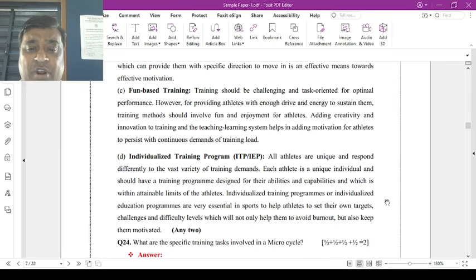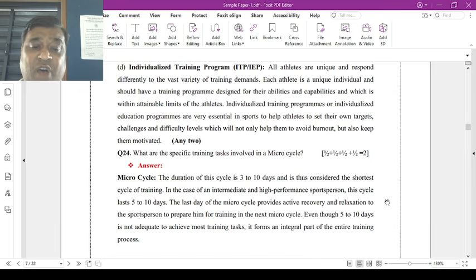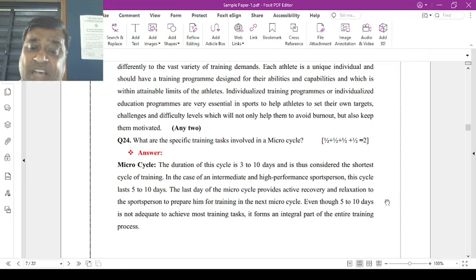Any four are there in CBSE handbooks, any two you have to describe. Now, what are the specific training tasks involved in microcycles? Any four आपको describe करना. What is microcycles? जो कि last phase में करते हैं.